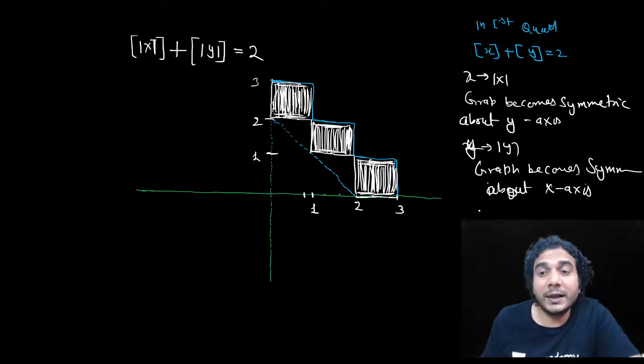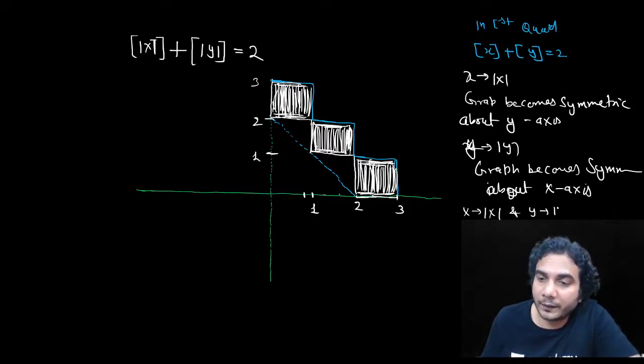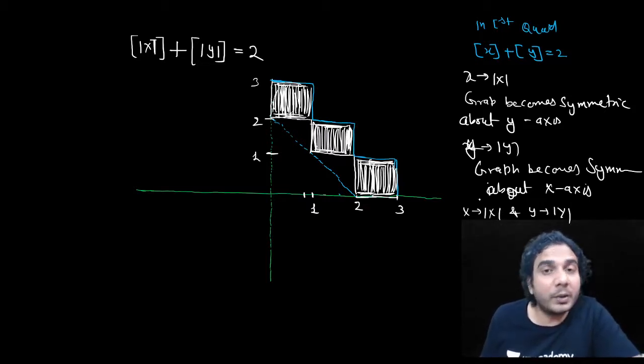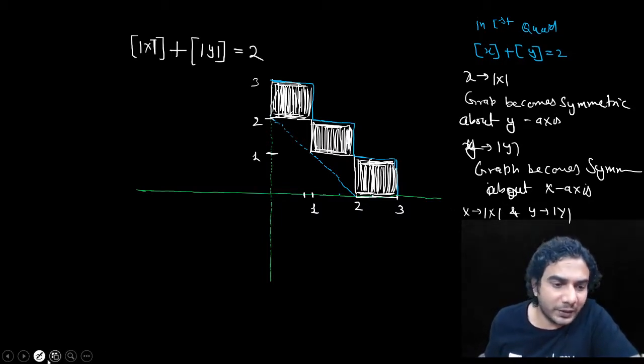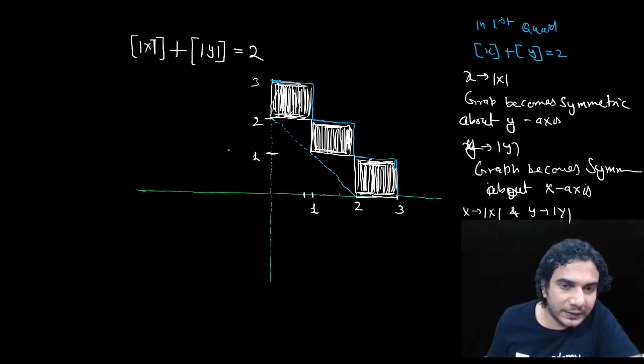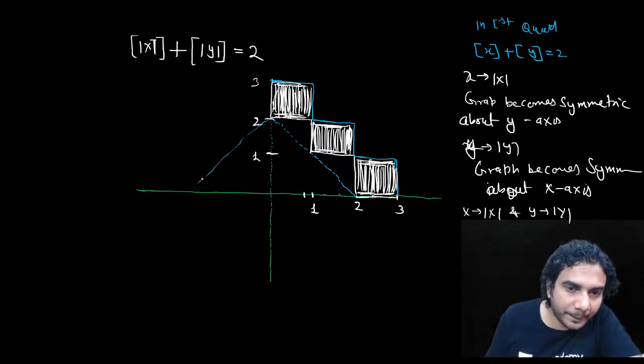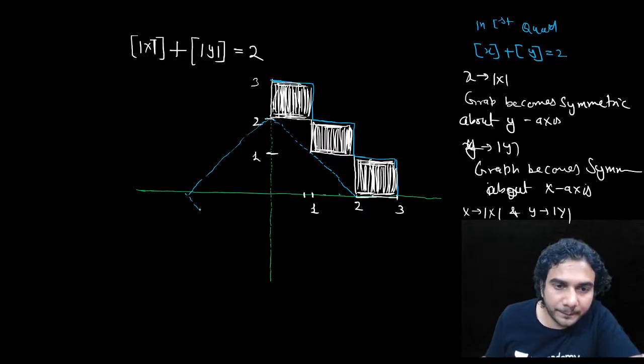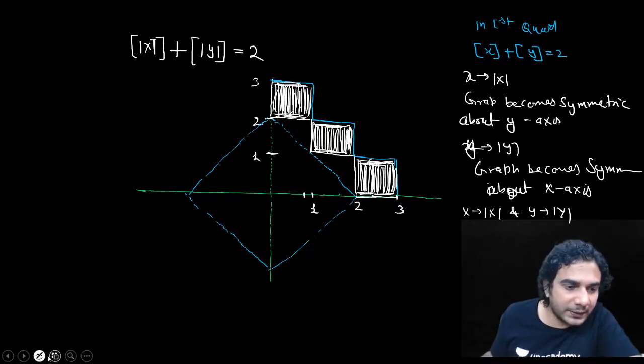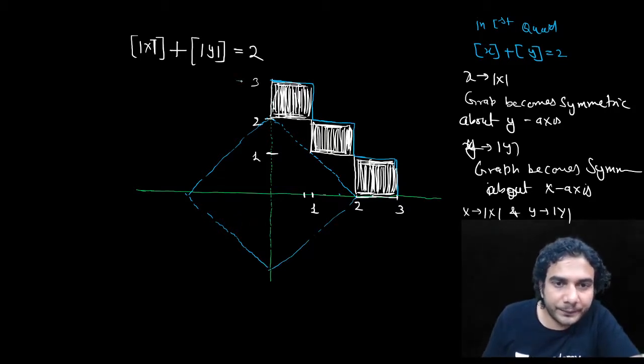So when you replace x by mod of x and y by mod of y, the graph will be symmetric in all four quadrants. Symmetric about x and symmetric about y means symmetric in all four quadrants. So that means you need to plot this blue baseline here also, and here also, and make these boxes all around this.